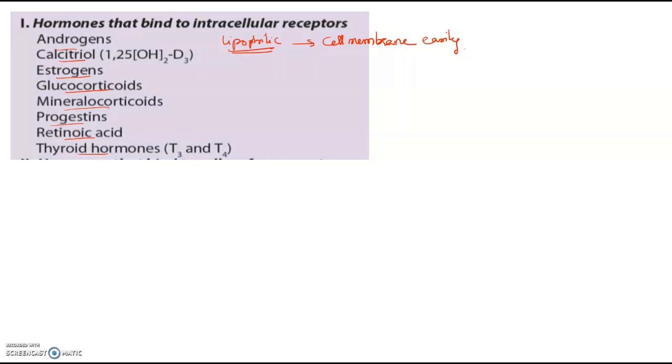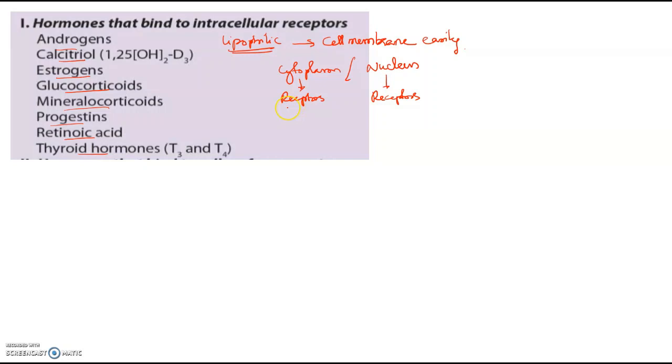When these enter, they can go either into the cytoplasm or the nucleus. They can attach to receptors inside the cytoplasm, or they can attach directly to receptors inside the nucleus, which will bind to the DNA.